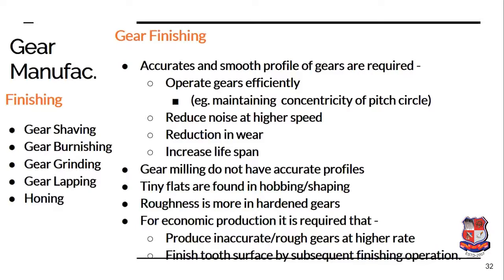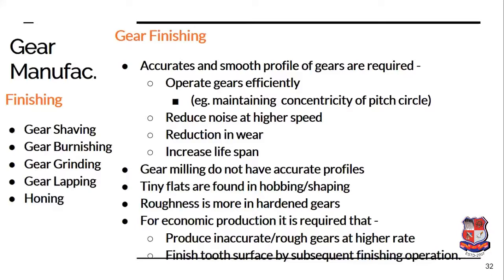The economic way of production is to produce a large number of gears by taking a rough cut, that is, a cut with a higher depth. This will produce a very rough surface, but this rough surface can be smoothened with the help of the finishing operation. So this roughing operation is followed by the finishing operation, and we can obtain the gear economically in a lesser time. Accurate and highly finished gears can also be produced with the shaping operation, but it will increase the number of cuts and the production time. As a consequence, the cost of production will also increase.